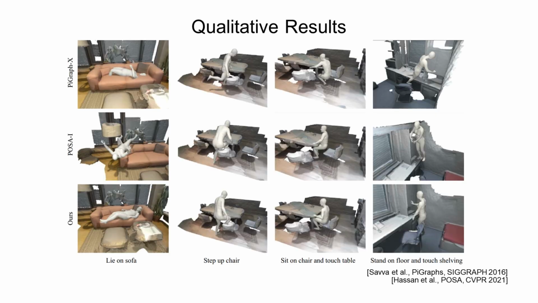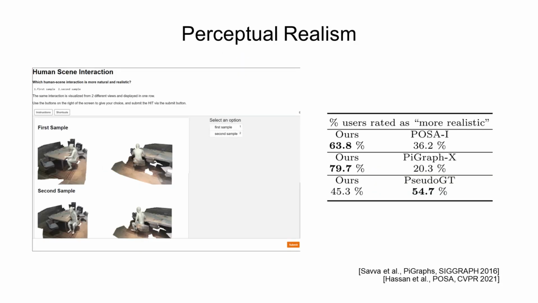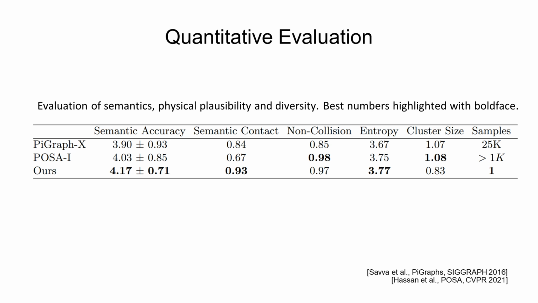For the task of interaction synthesis with semantic control, COINS generated more realistic interactions than baselines and achieves close realism to pseudo-ground truth body fitting in the perceptual study. COINS significantly outperforms the baselines in semantic metrics and scene sampling efficiency while achieving high physical plausibility.